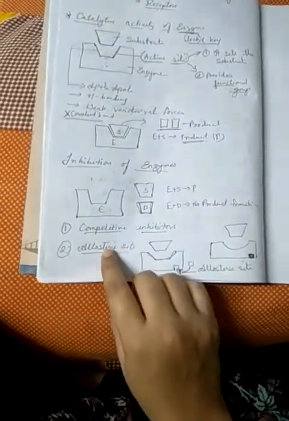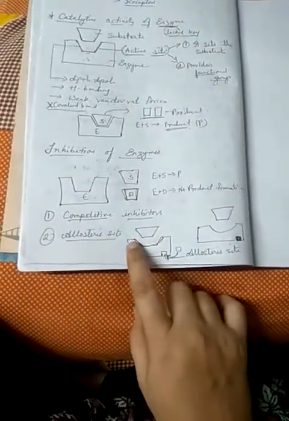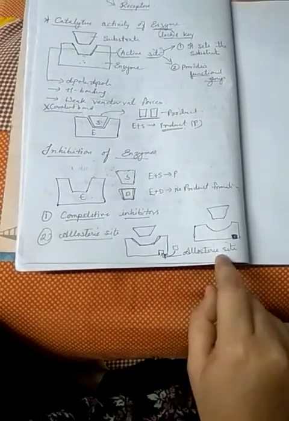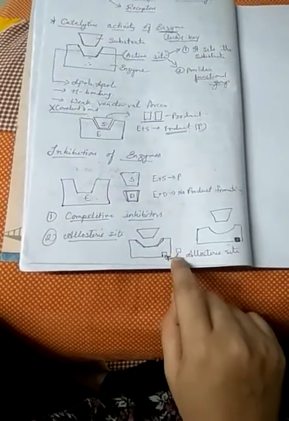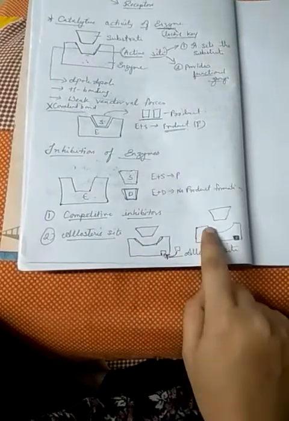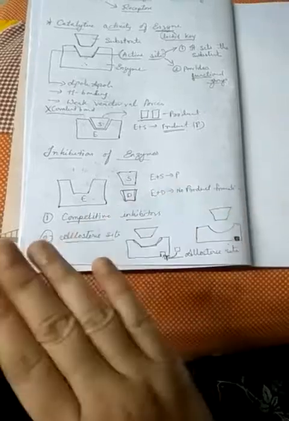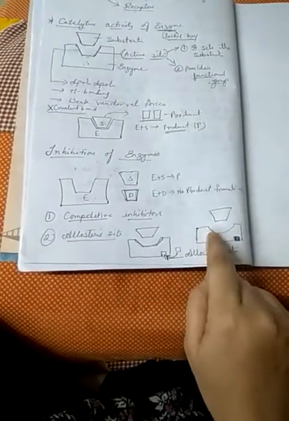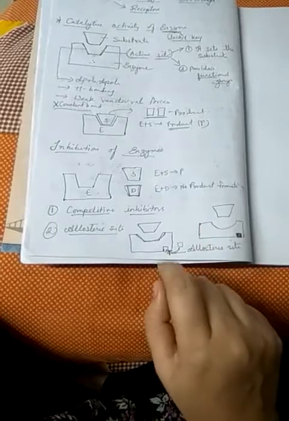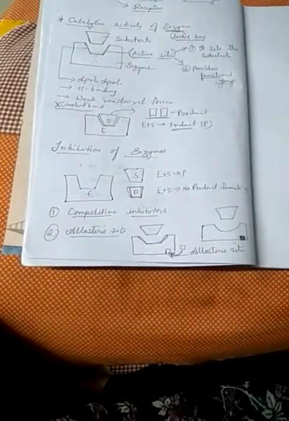Second, if we want to inhibit the enzyme for a very long time, what we can do, our enzyme is going to have a particular site which is called the allosteric site. If our drug is binding to the allosteric site, the shape of the active site changes permanently. Now you have a number of substrates in the body, it's not going to matter because they cannot bind over here. So this is the way we can either completely block the production, or we can have a hindrance in the product formation.